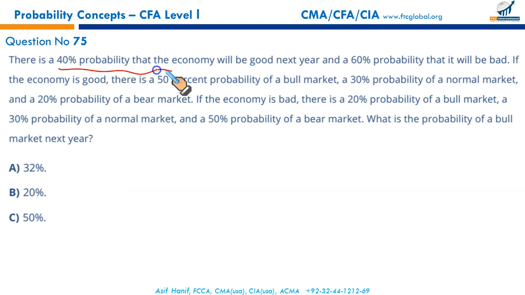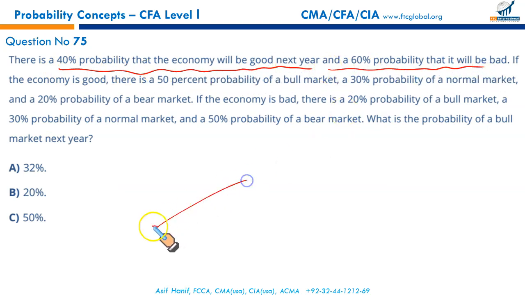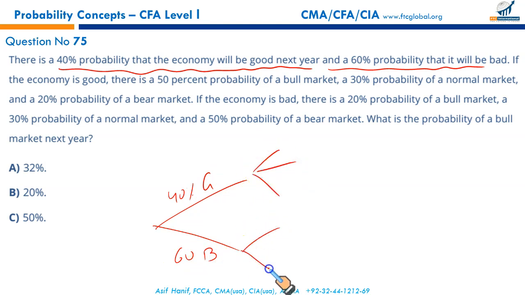There is a 40% probability that the economy will be good next year and a 60% probability that it will be bad. We have to draw this on a probability tree: 40% good, 60% bad, and then three outcomes further. If the economy is good, there is a 50% probability of a bullish market, 30% probability of a normal market, and 20% probability of a bearish market.